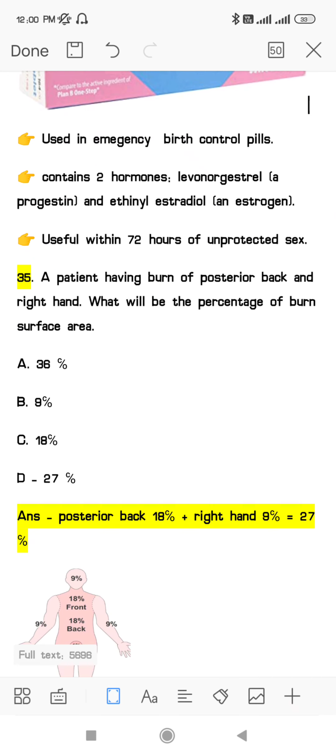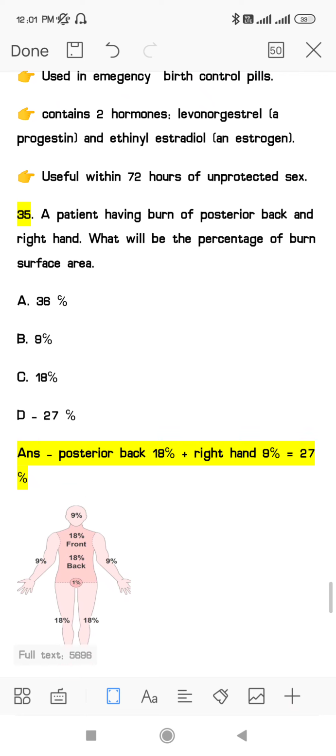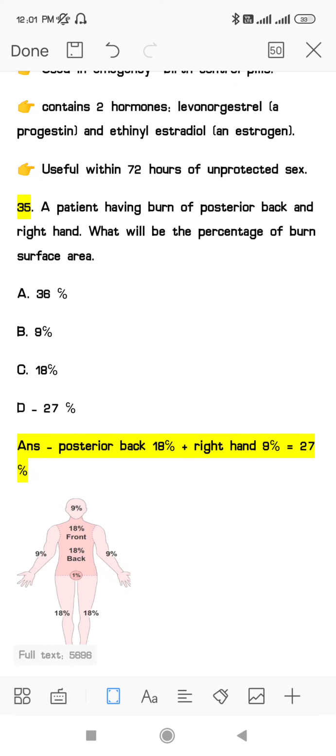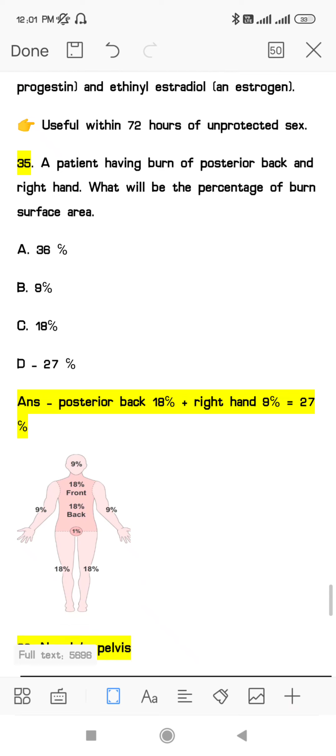Next question: a patient having burn of the posterior back and right hand. In the exam you may get different questions regarding calculating the burn surface area. So I am just giving an example: a patient having burn of the posterior back and right hand. So what will be the percentage of burn surface area?